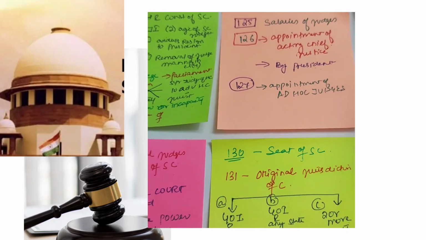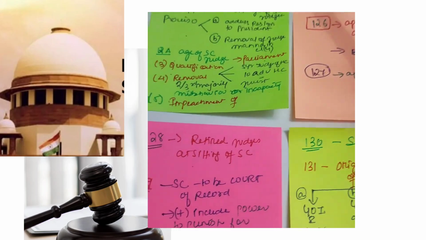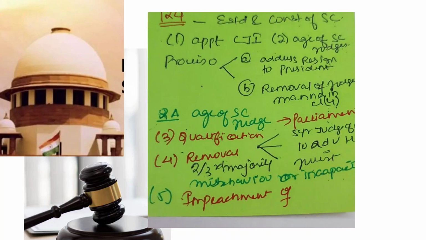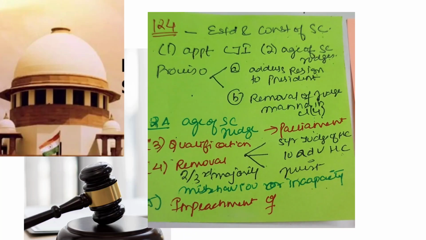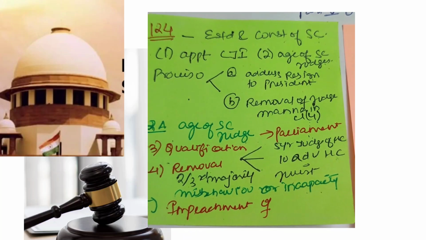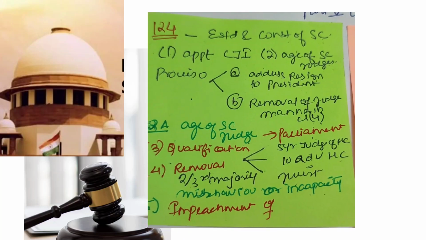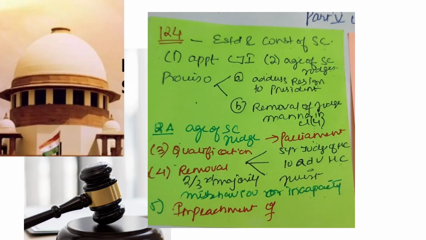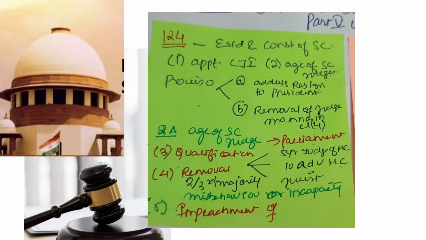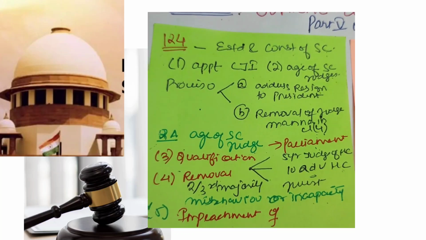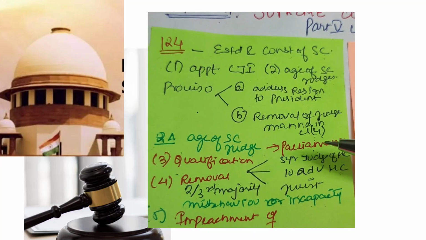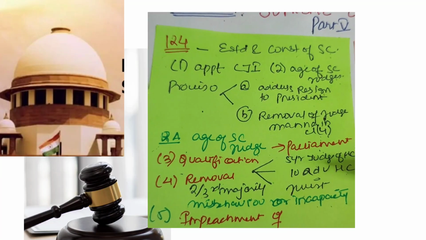Supreme Court important articles, Part 5, Union. Article 124: Establishment and Constitution of the Supreme Court, appointment of the CJI, Clause 1. Clause 2: Age of Supreme Court judges. Proviso A: a judge may address his resignation to the President. Clause B: removal of judges in the manner in Clause 4. Clause 2A: the age of the Supreme Court judge is to be decided by Parliament.